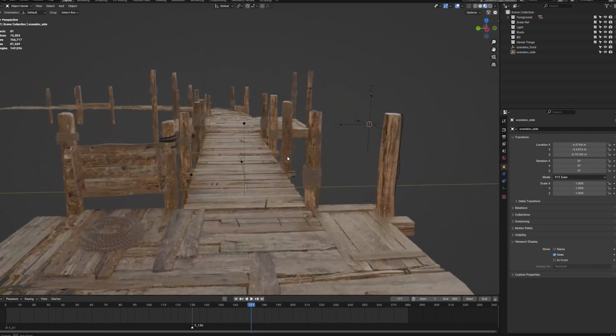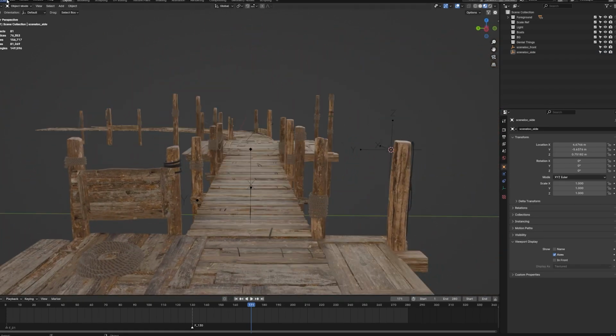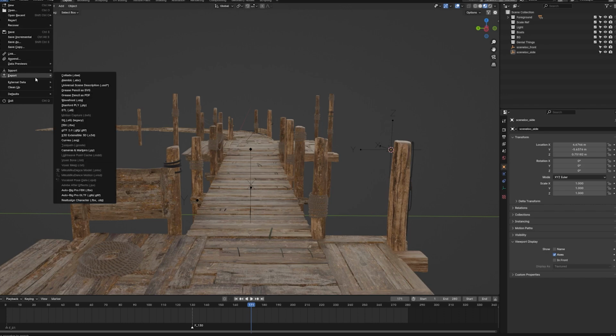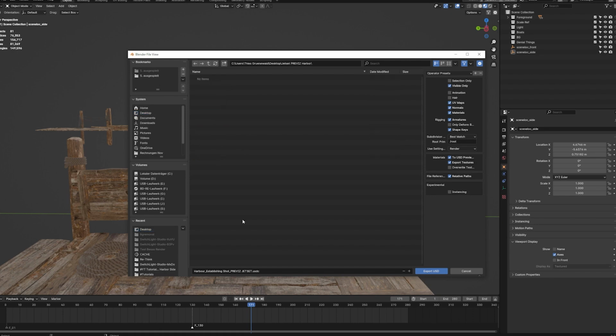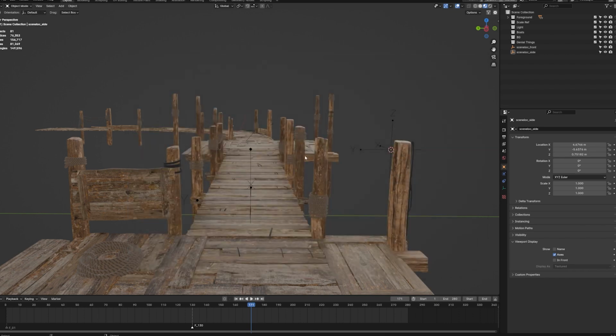And now we can export our Blender scene. And therefore we will go into export, and then we will use the universal scene description, which is the format that Autoshot needs in order to transform this into a USDZ file. And we will create a new folder. We want to call this Jetset Harbor Previs. And then we will create two folders, one for our USD file and one for our later created USDZ file. You will see in a minute why. And then we can hit export and jump right into Autoshot.